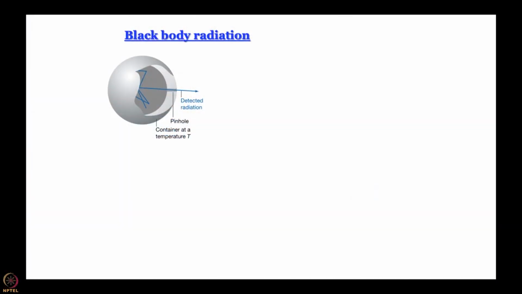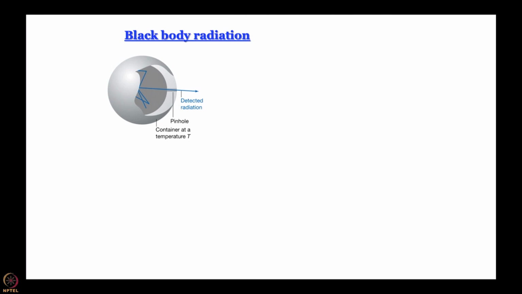So, one thing that we will refer to is once again something that has been introduced in class 11 physics, black body radiation. What is a black body? A black body is something that absorbs all the energy that impinges on it. And in an ideal black body, you have an aperture through which the radiation can leak out a little bit. So, you heat the black body and you look at the radiation coming out of it. That is seemingly a very simple experiment, but with profound implications, as we will see.